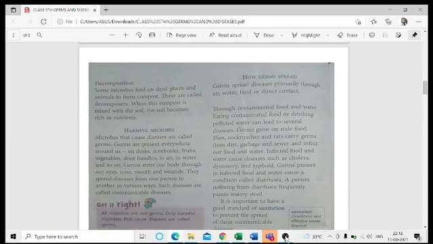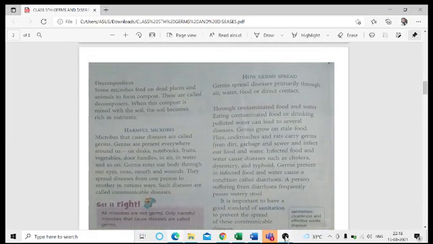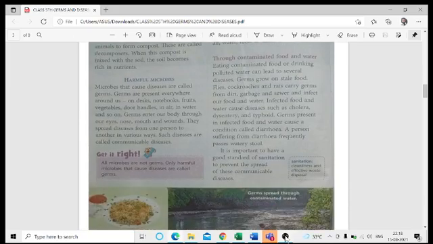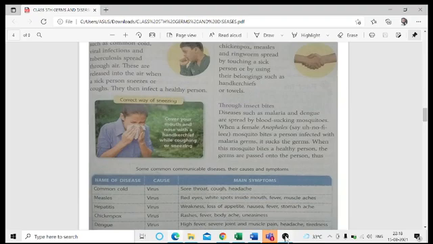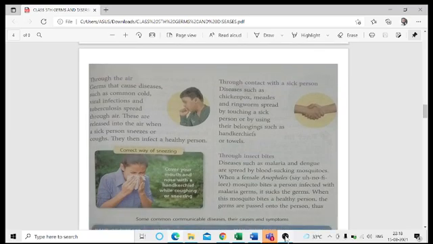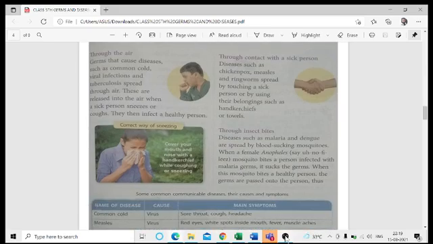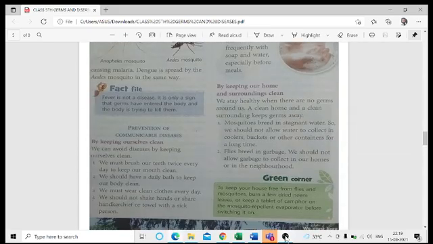We have also discussed how harmful microbes spread through contaminated food and water, through the air, through contact with a sick person, and through insect bites, such as the female anopheles mosquito and the female aedes mosquito responsible for dengue.